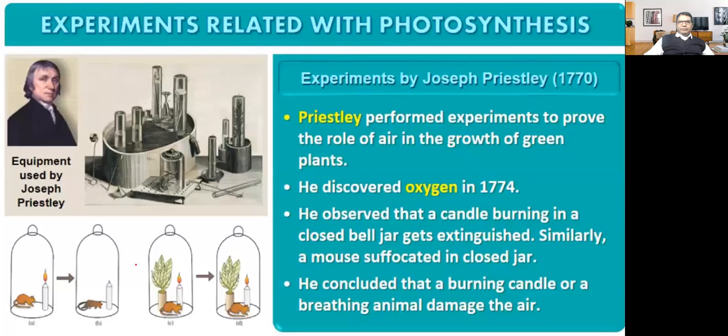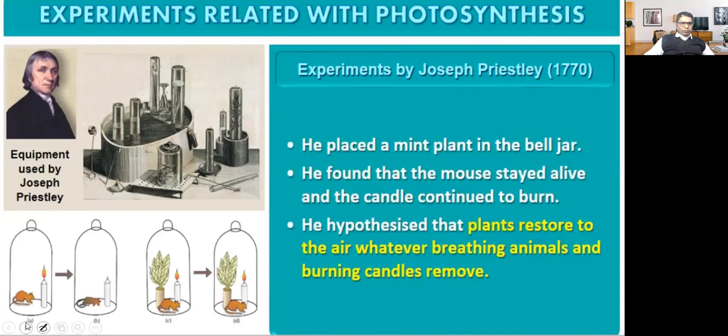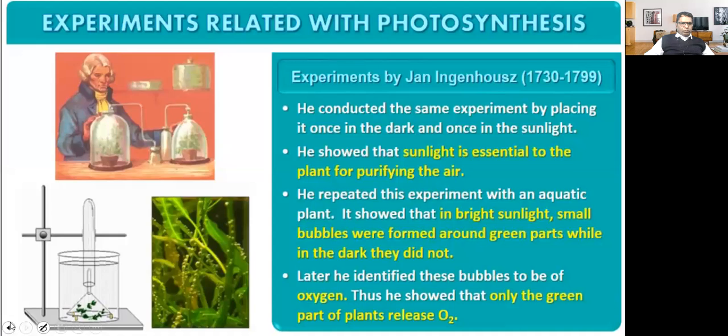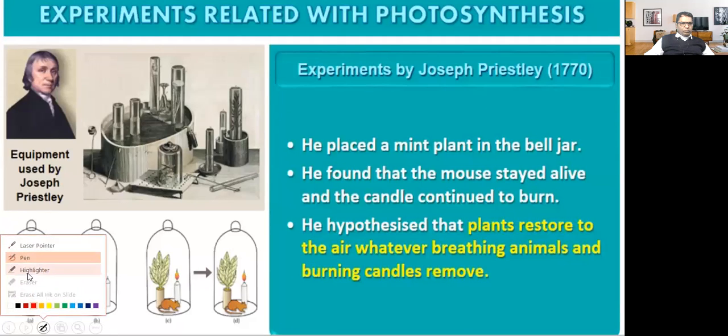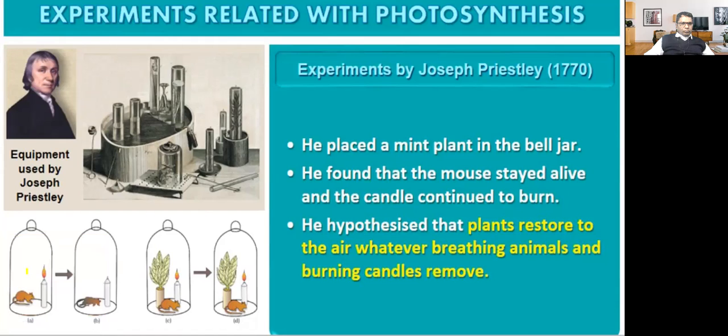Now, the next experiment was done by Joseph Priestley.